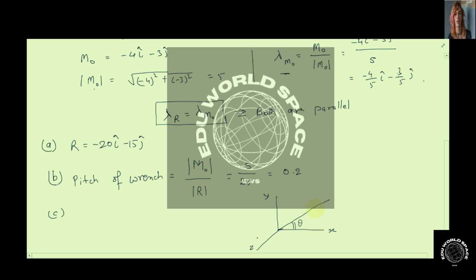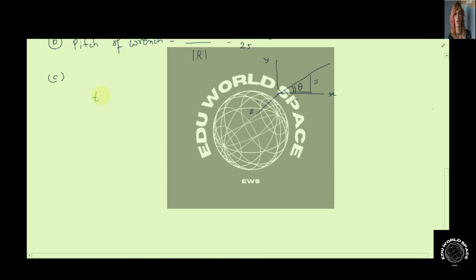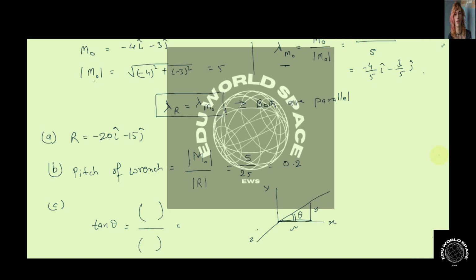So theta can be calculated as tan theta equals the y component of the unit vector divided by the x component. The y component is minus 3 by 5 and the x component is minus 4 by 5. So from here we get the value of theta, which is 36.87